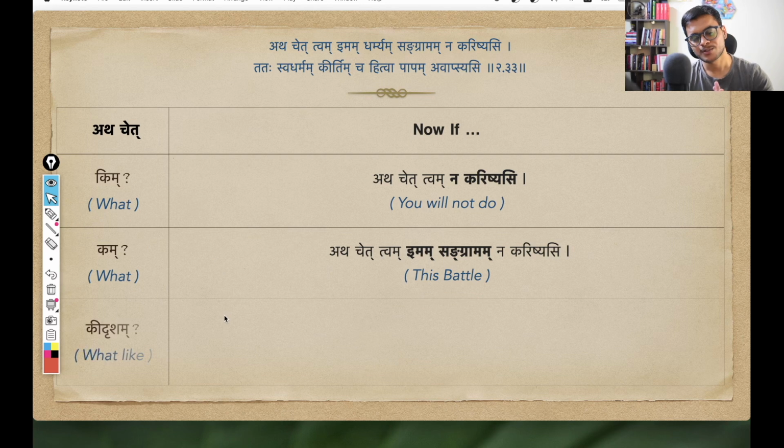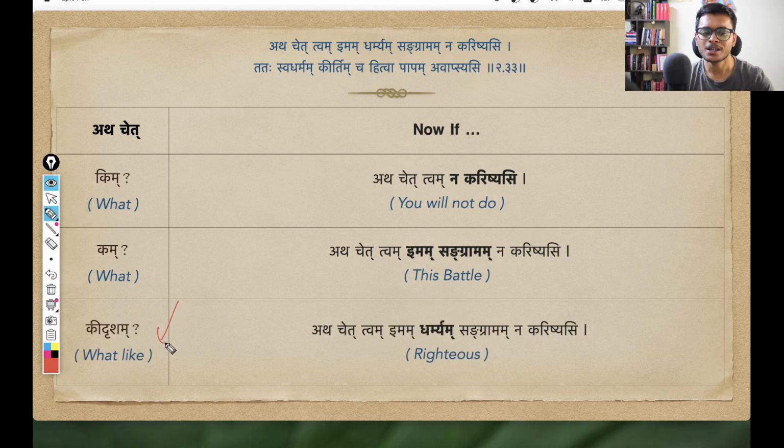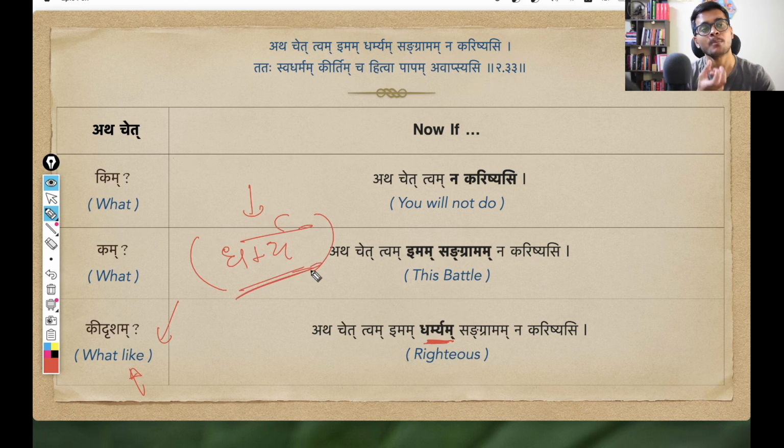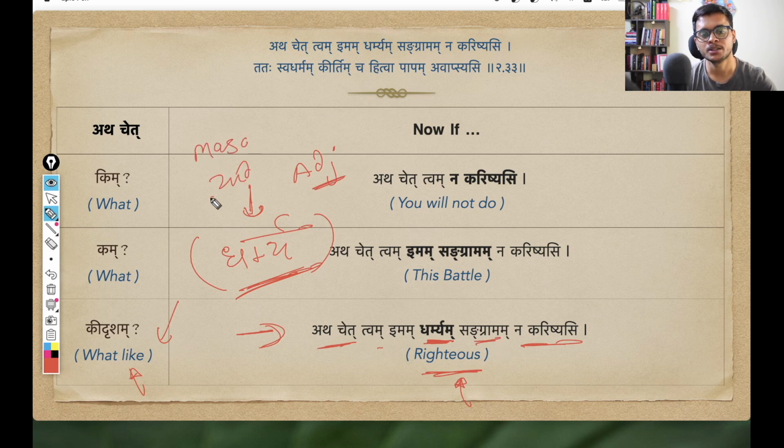Okay, so I hope up till this point it is fairly clear. And here Krishna is also describing this battle with some adjective. That is why I'm asking, Kidrisham Sangramam? And the response is Imam Dharmyam Sangramam. Dharmyam is again coming from the Pratipadika Dharmya, and this word we have already seen in the 31st shloka. Dharmya means something that is abounding in dharma, something that is dharma yukta, something that is righteous. Since dharmya is being used as an adjective for this sangrama, it will also take the same form: masculine gender, dutiya vibhakti and singular. So dharmya changes into dharmyam.